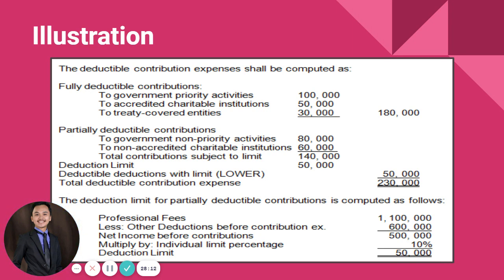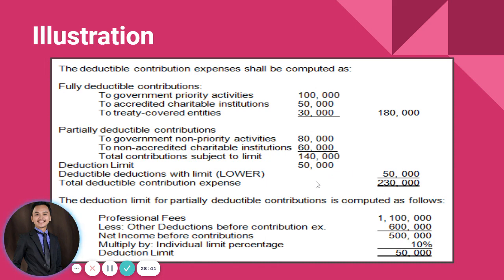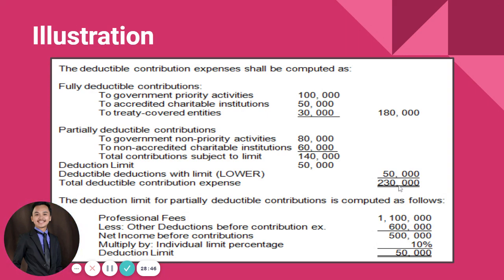Obviously. So in that case, we have net income before contributions of 500,000, from 1.1 million minus 600,000. So we have 500 times 10% limit. Therefore, the deduction limit will be 50,000. Compare it with the actual cost of contributions of 140. So therefore, the deduction will be 50,000, no? Lower between the actual and the limit. So in this case, your total deductible contribution expense will be 230,000.